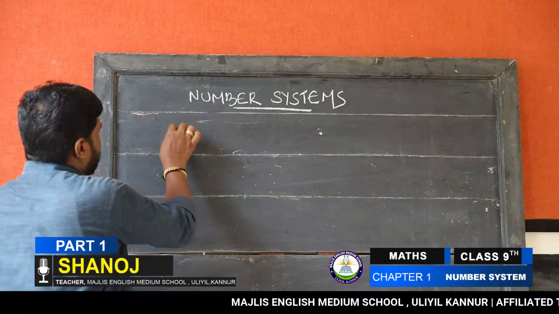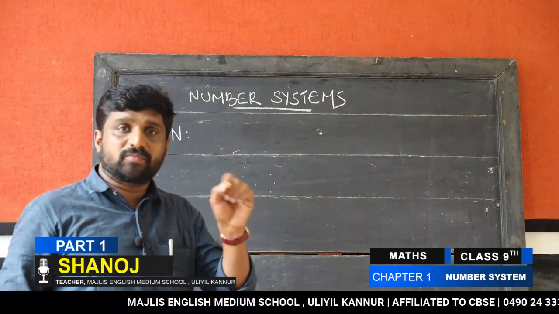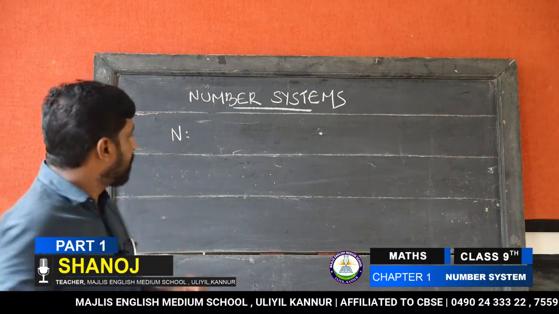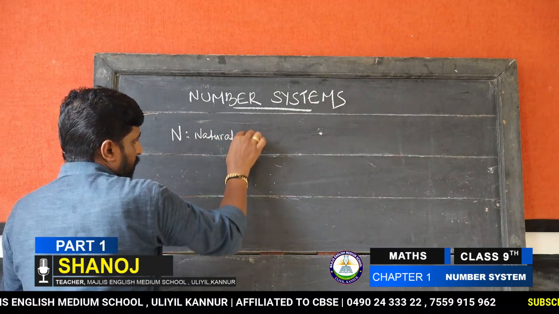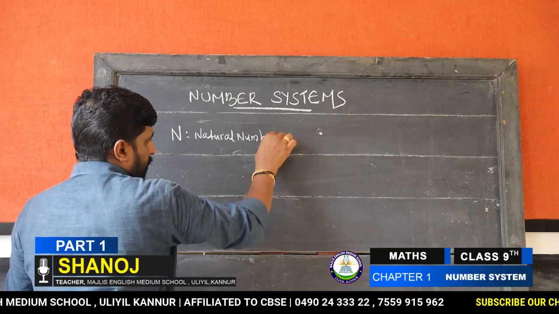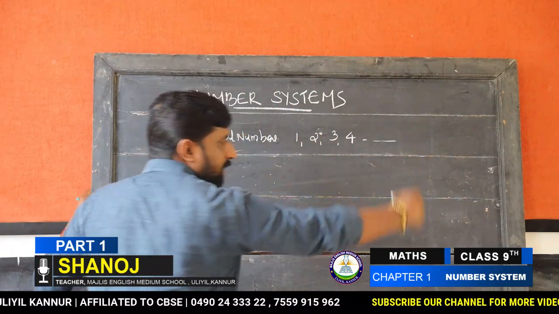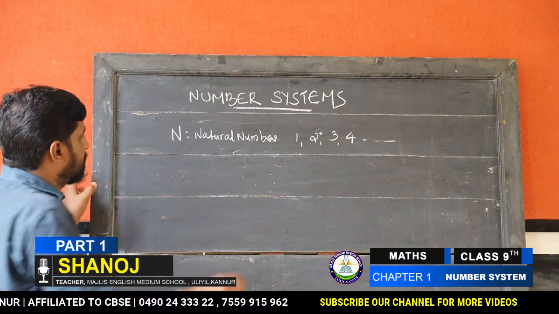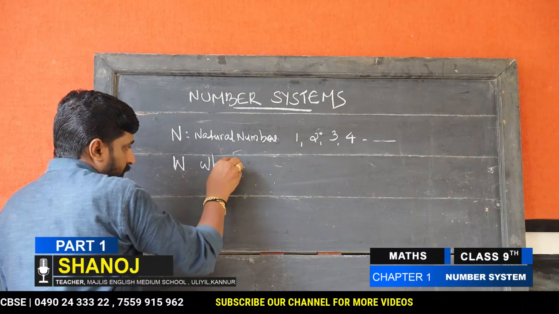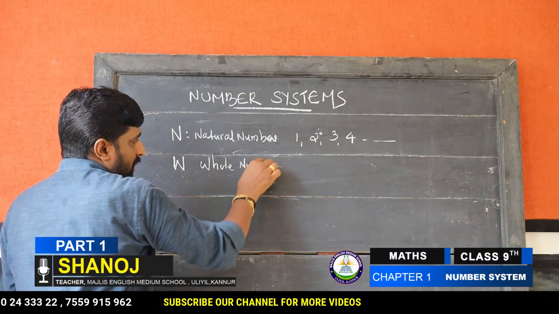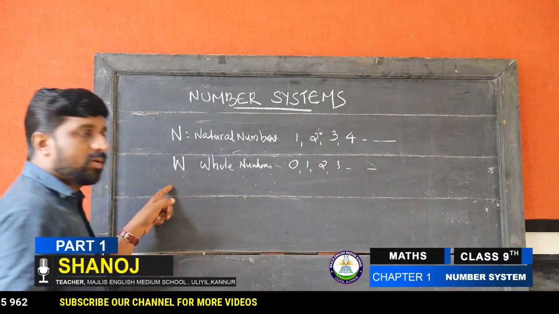First, I can say N. N denotes the natural numbers. Natural numbers are 1, 2, 3, 4, like that. Including 0, that becomes the whole numbers. Natural numbers plus 0: 0, 1, 2, 3. This is considered as whole numbers.